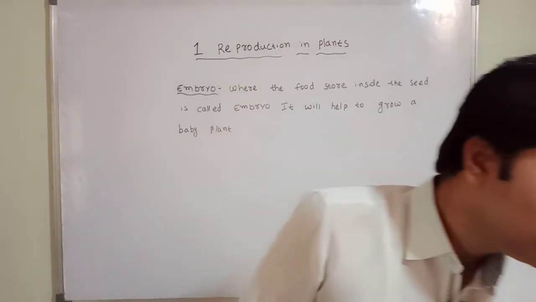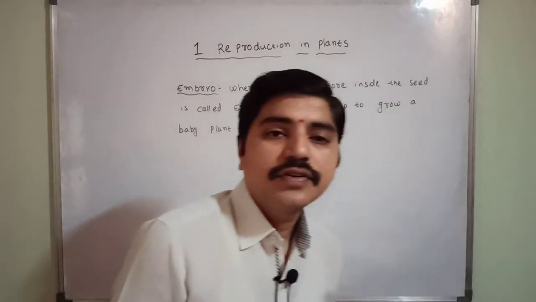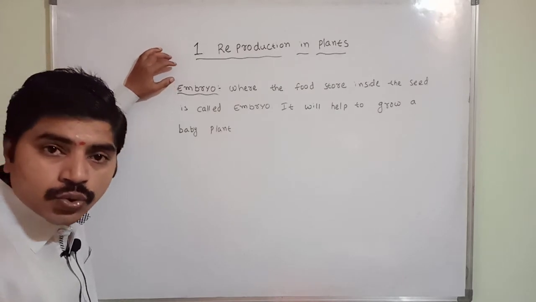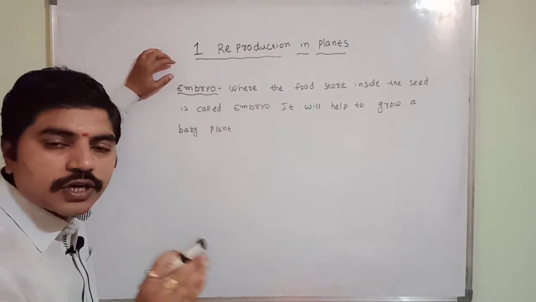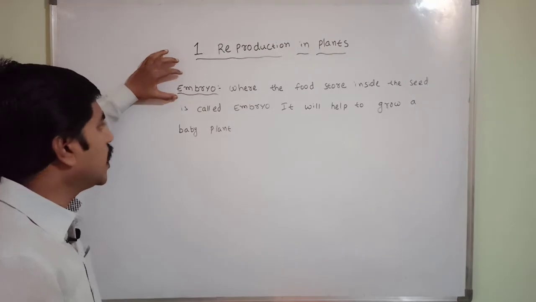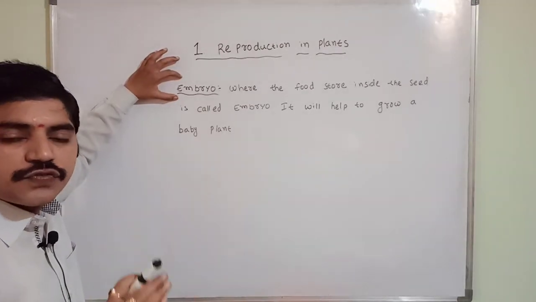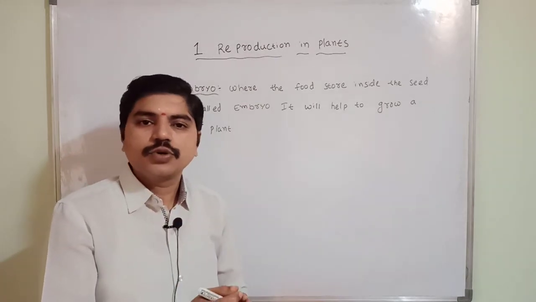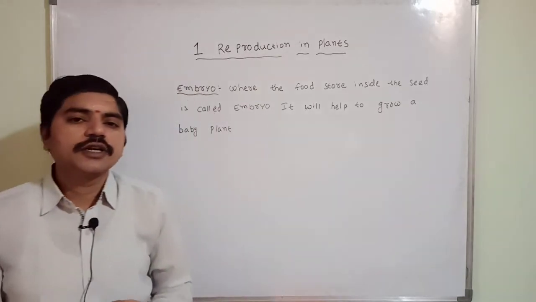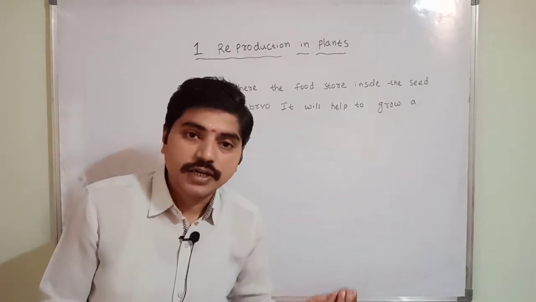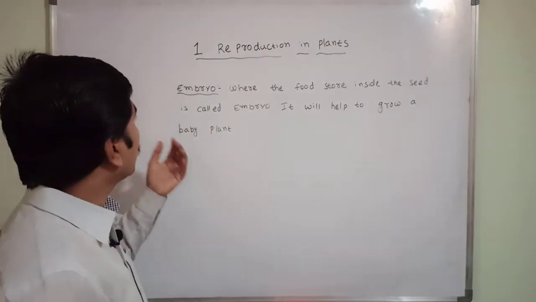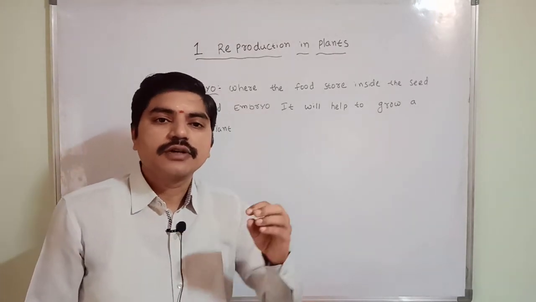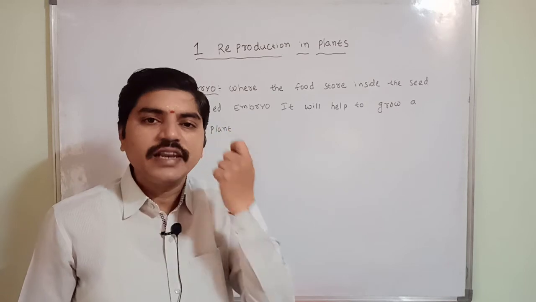Understood? Very easy. The seed is having three parts: a seed coat, a cotyledon, and an embryo. The seed coat will try to protect the seed from any problems outside. Cotyledon is ready to germinate or produce small leaves.